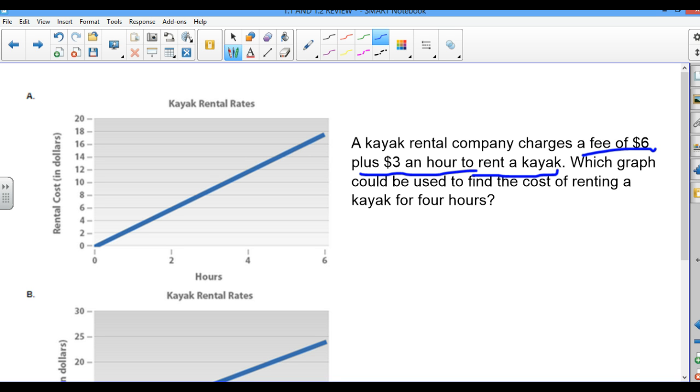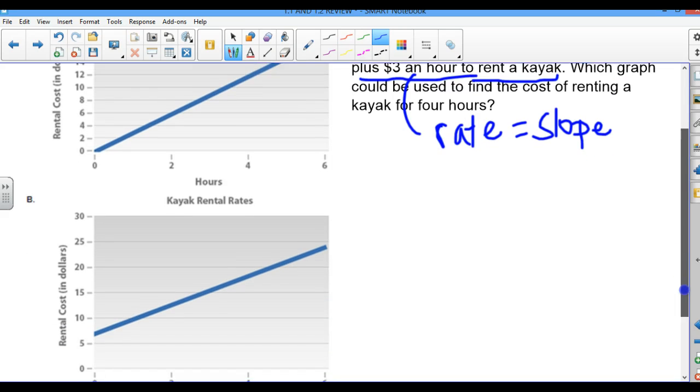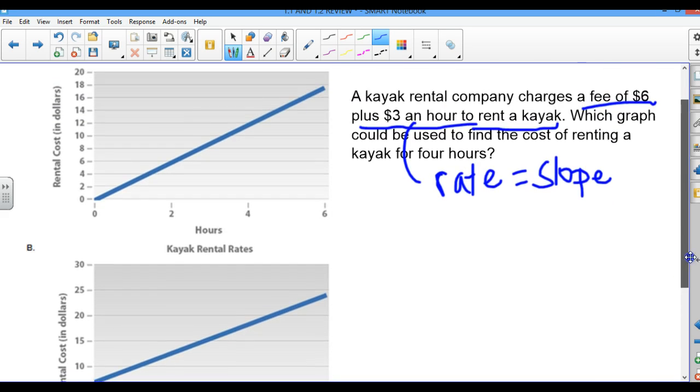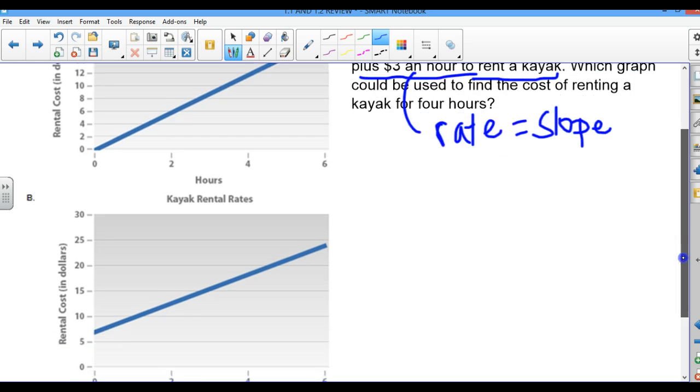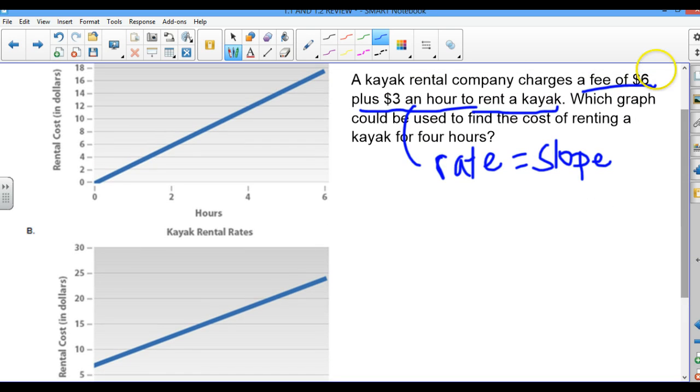So this is going to be my rate. Whatever it says, $3 for each hour, $3 each. So this is my rate right here, and the rate is also the slope. Please remember that. And then it says a kayak rental charges a fee of $6. So here I can expect to start at $6. Very easy.